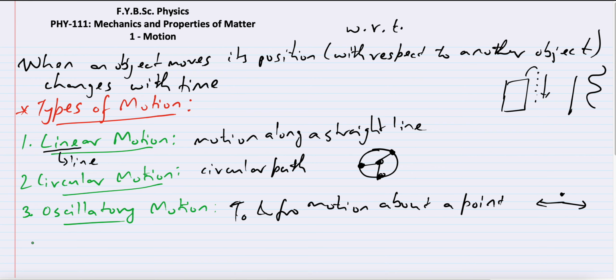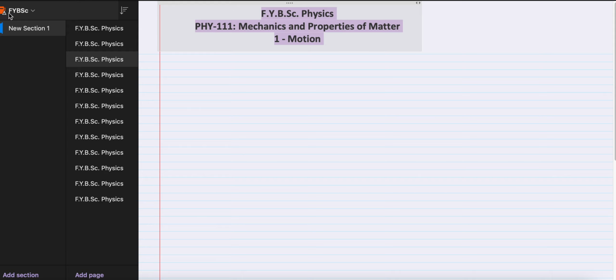Okay, the fourth one is called translational motion. I'll just take a fresh page because we'll require it. Again, I'd like to emphasize, please write with me. So the fourth one is translational motion.